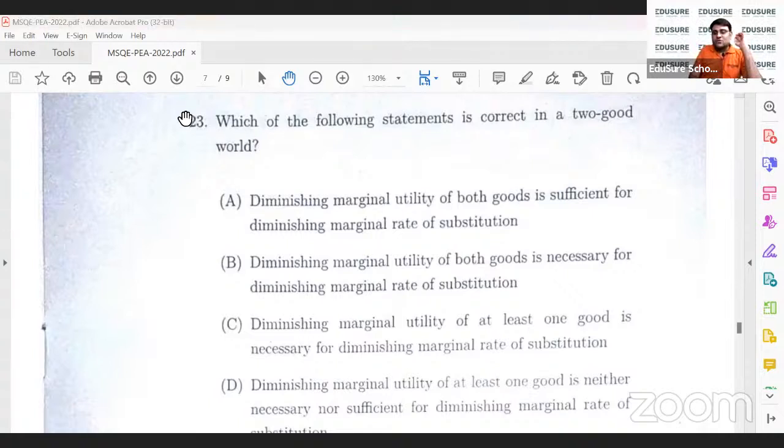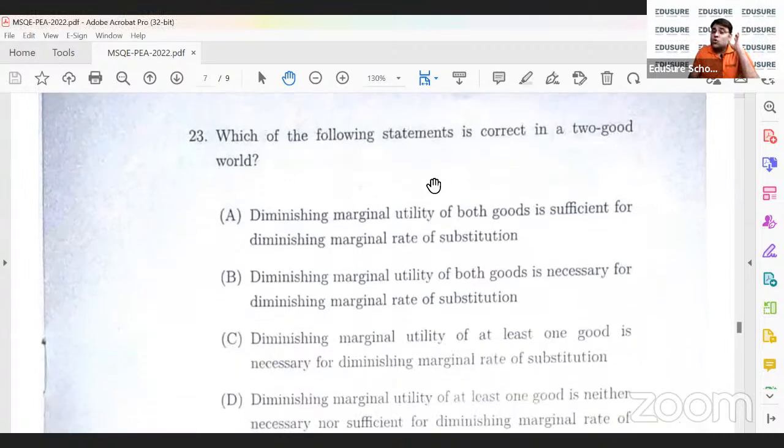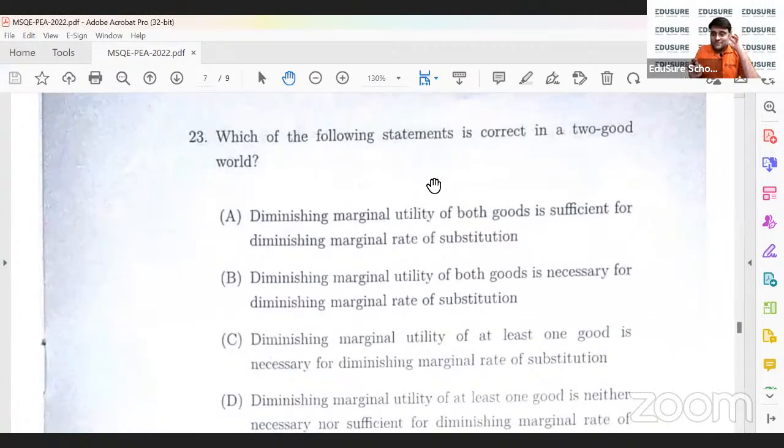For question number 23, diminishing marginal utility is firstly not a sufficient condition, because it can be that both are bad commodities and I will get a concave indifference curve leading to increasing MRS. Nothing is mentioned whether the two goods are good or bad. In a two-good world, that is, both the two goods are good commodities.